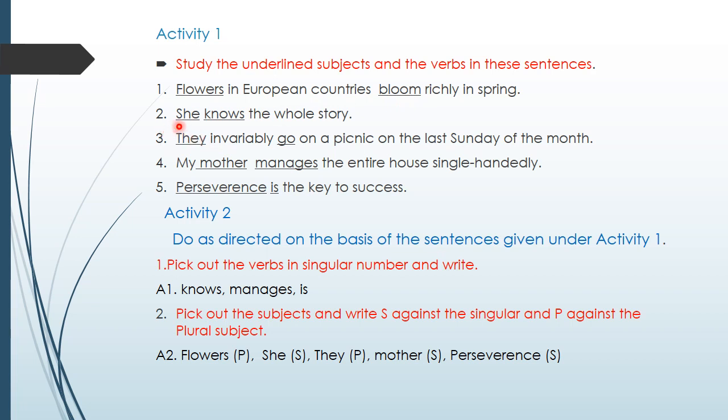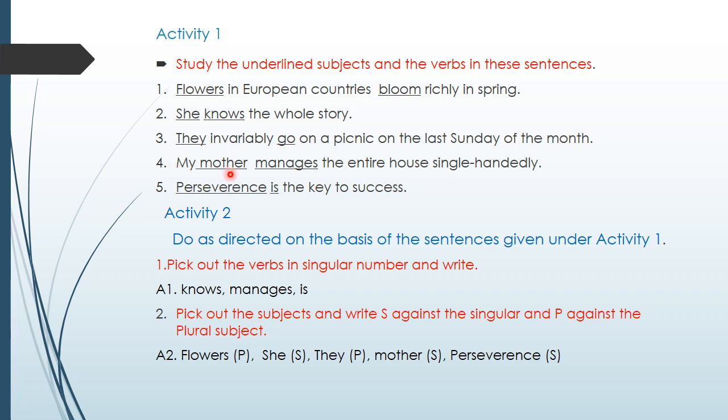And second sentence, she knows the whole story. Subject is she. Verb is knows. Singular subject, singular verb. Okay. Number 3. They invariably go on a picnic on the last Sunday of the month. Subject, they. Verb, go. Plural subject, plural verb. Go is the base form, root form of the verb. It does not have S, so it is plural verb.